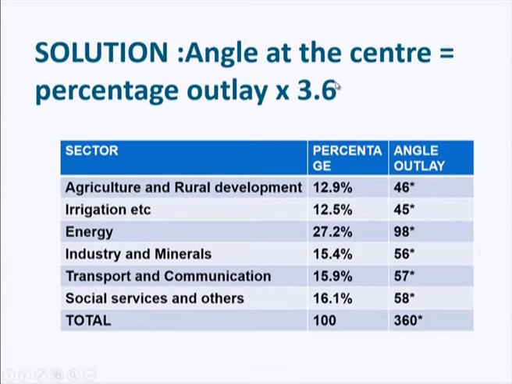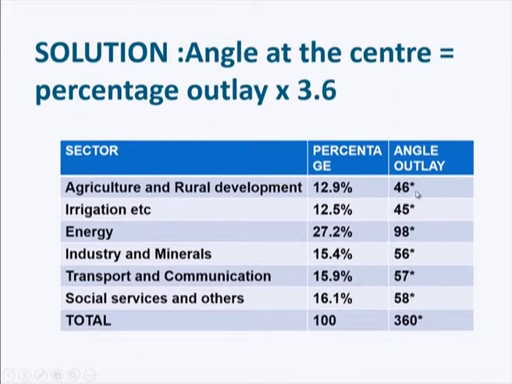First of all, the given percentages you have to convert into angles. You can convert them by using the following formula. The angle at the center is your percentage outlay times 360 divided by 100, that is 3.6 degrees. So, if you multiply the percentage by 3.6, you get the corresponding angle for that percentage.